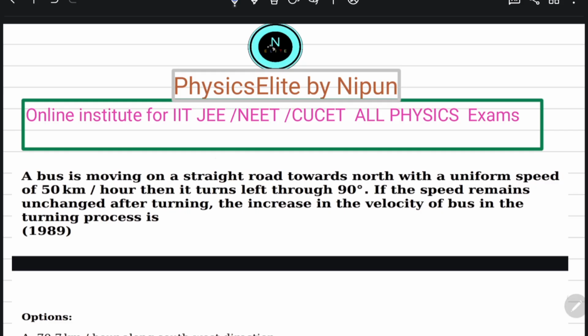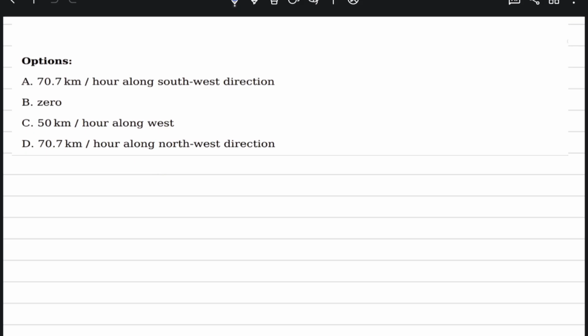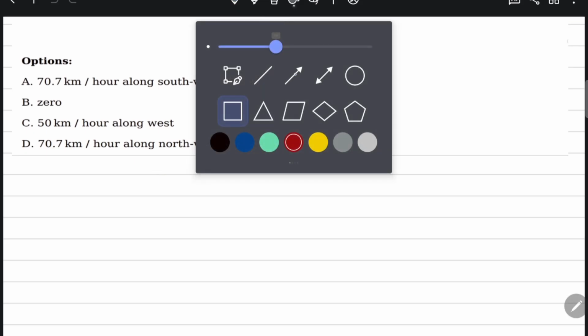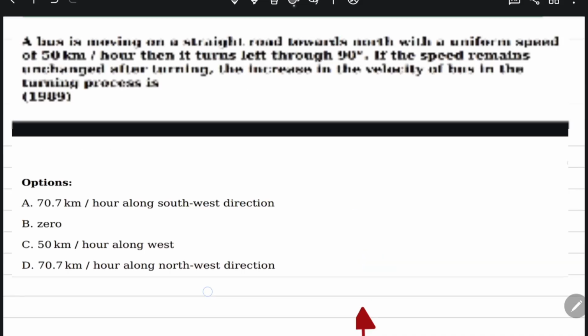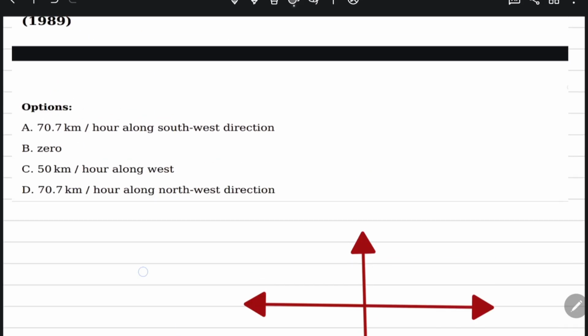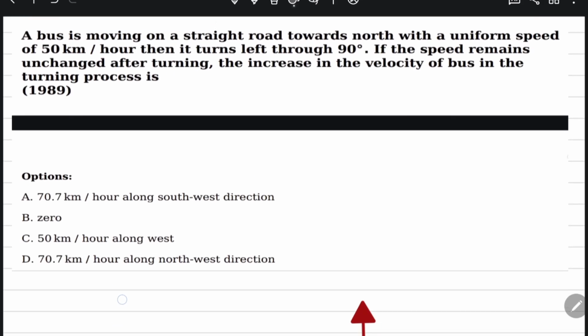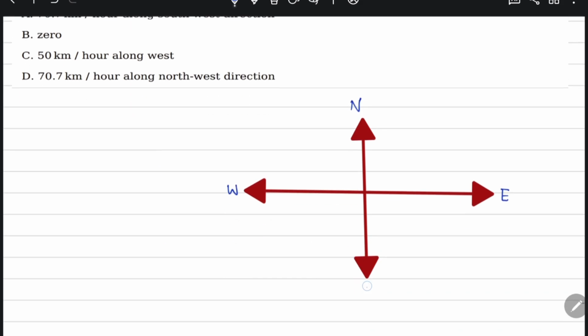A bus is moving on a straight road towards north with a uniform speed of 50 km per hour. Let me draw this diagram. This is east, this is west, north, south.